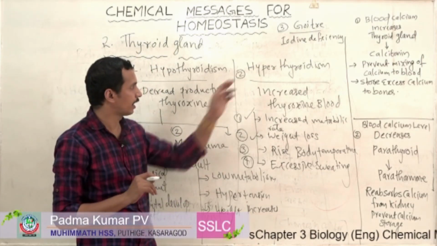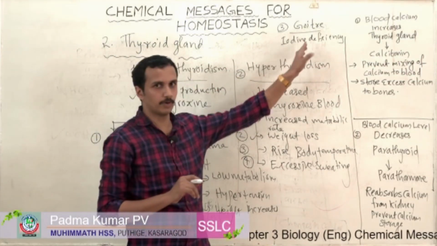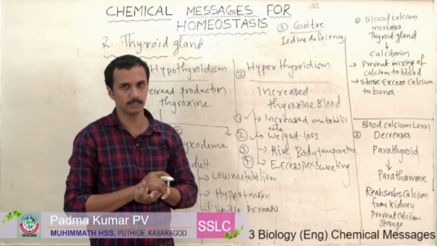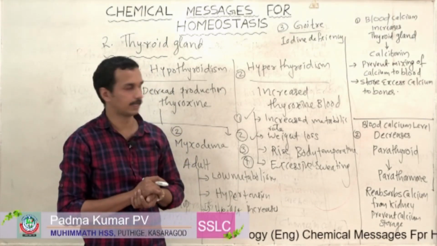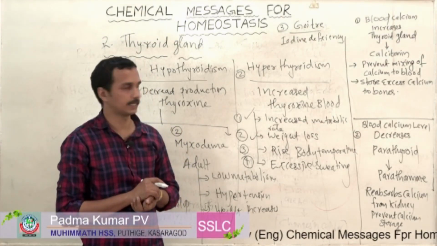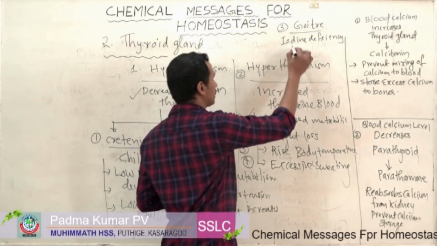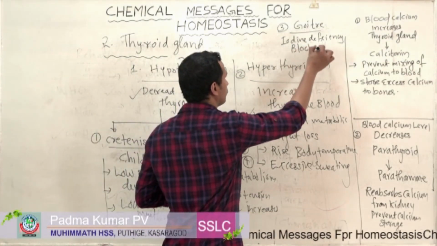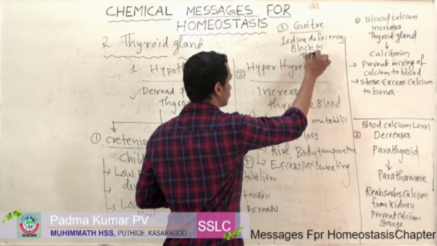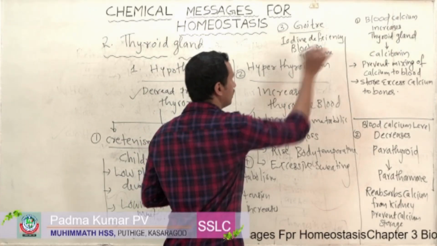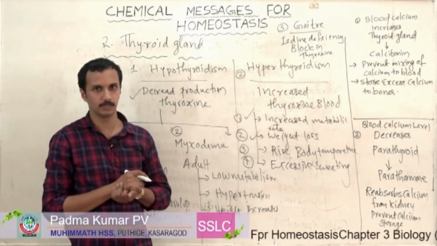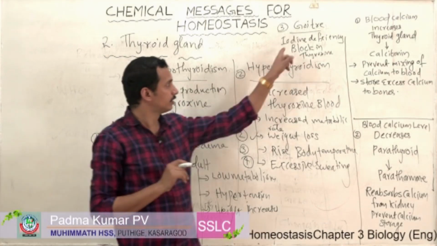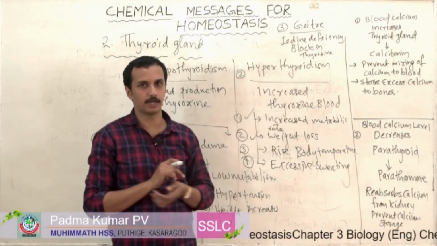So due to the lack or decreased amount of iodine in our blood, it leads to a condition known as goiter. So as a result, there is a block in production of thyroxine. It is due to deficiency of iodine.